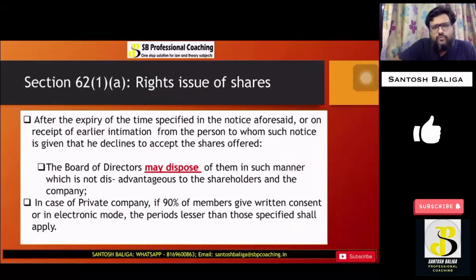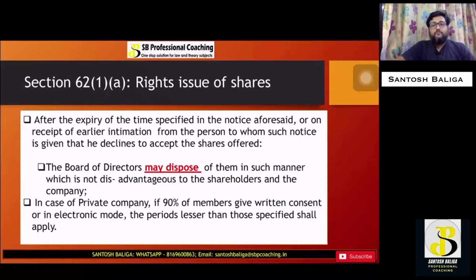There are some additional points under the rights issue, which are covered again under section 62, subsection 1, clause A. After the expiry of the time specified in the notice aforesaid, or the receipt of earlier intimation from the person to whom such notice is given that it declines to accept the shares offered, the board of directors may proceed and dispose of these shares which have not been accepted, in a way that is not disadvantageous to the shareholders and the company.